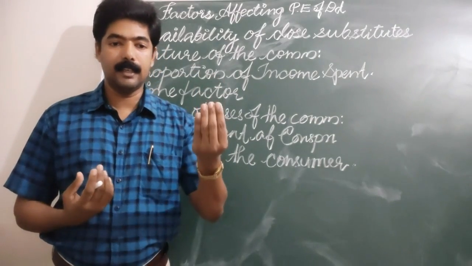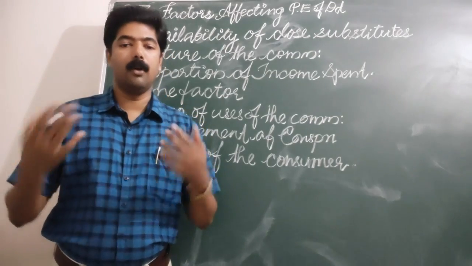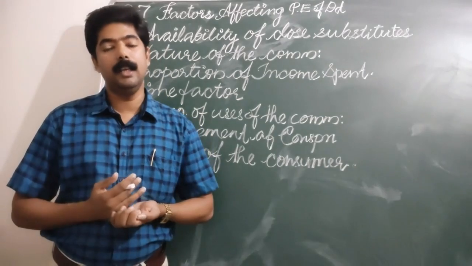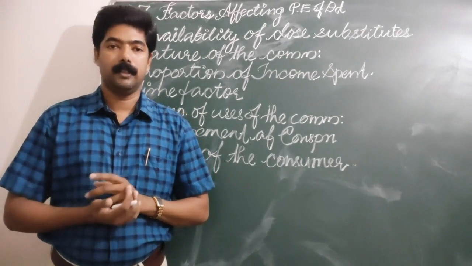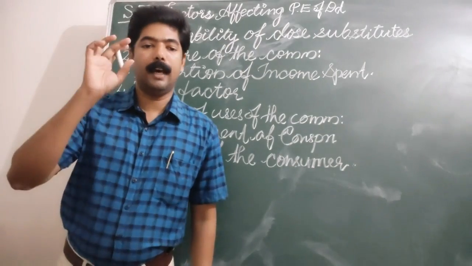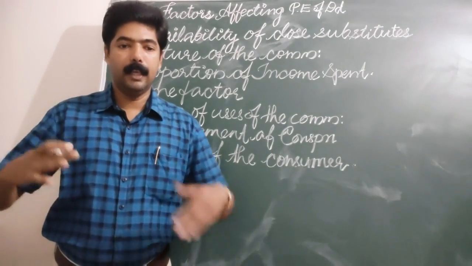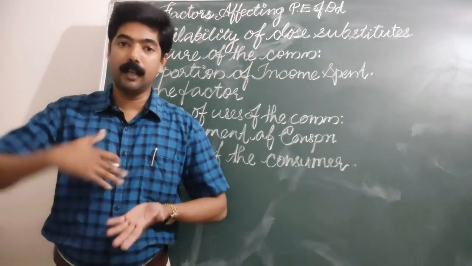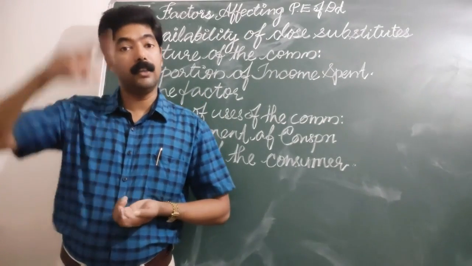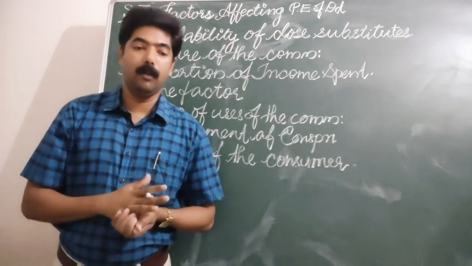Therefore, in such cases, the demand for such commodities will usually be inelastic in nature. Keep in mind that if consumers are habitual of consuming some commodities, they will continue the consumption of these commodities even at a higher level of prices.